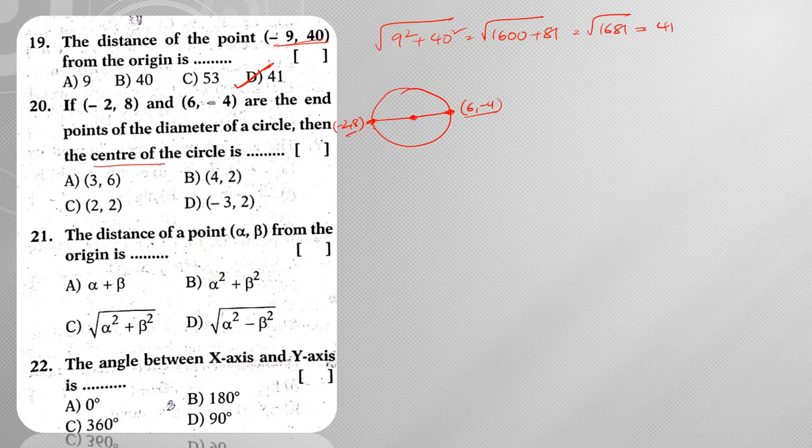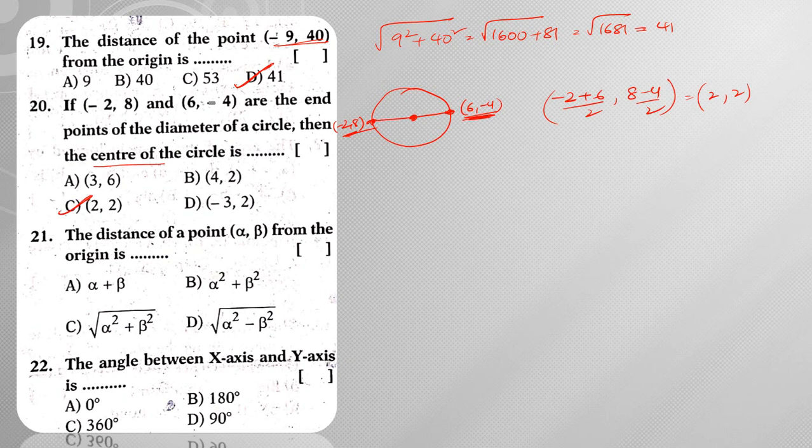Hence, if you find the midpoint of these 2 points, then you will get the center. What am I going to get then? (-2 + 6)/2 comma (8 + 4)/2... on simplifying, 6 minus 2 is 4, 4 by 2 is 2, 8 minus 4 is 4, 4 by 2 is 2. Hence the answer is 2 comma 2.